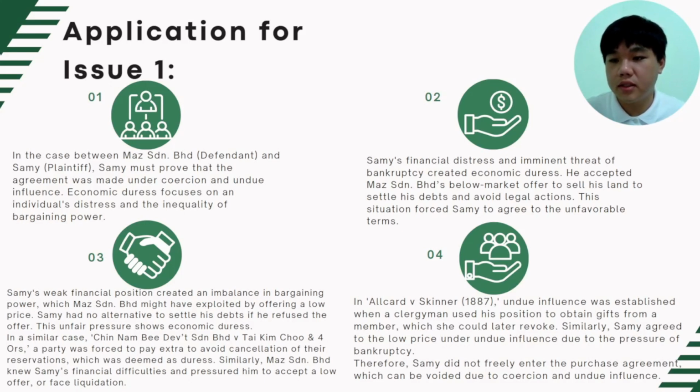In Allcard versus Skinner, 1887, undue influence was established when a clergyman used his position to obtain a gift from a member, which he could later revoke. Similarly, Sammy agreed to the low price under undue influence due to the pressure of bankruptcy. Therefore, Sammy did not freely enter the agreement, which can be voided due to coercion and undue influence.